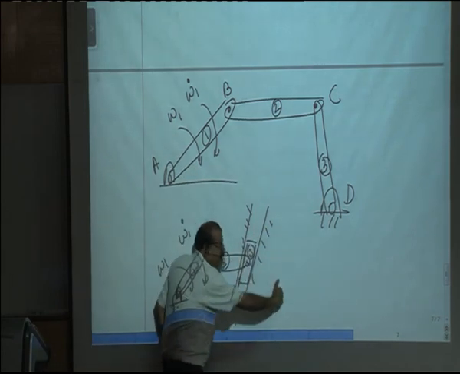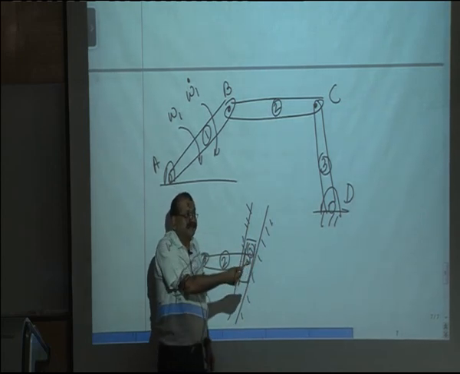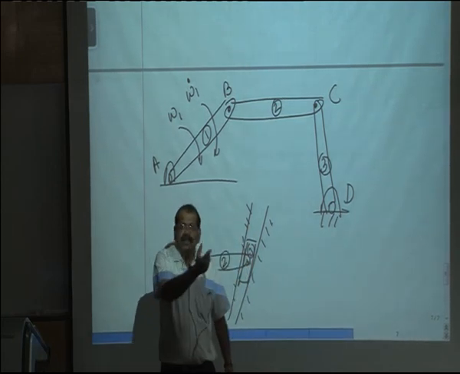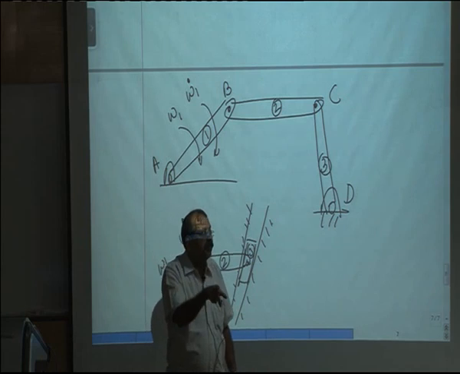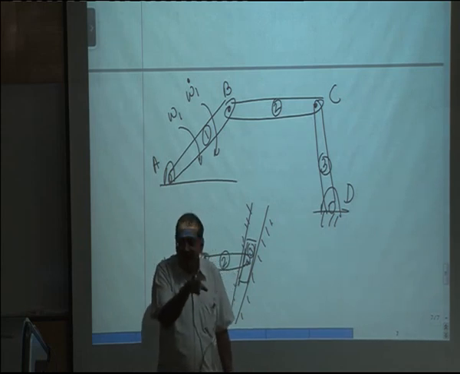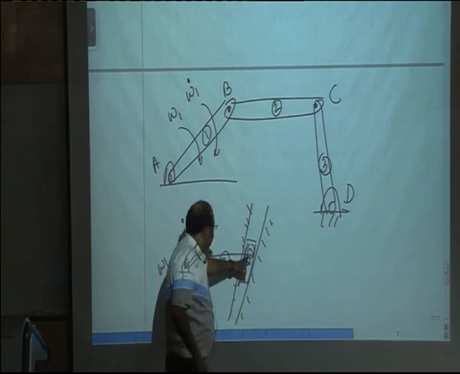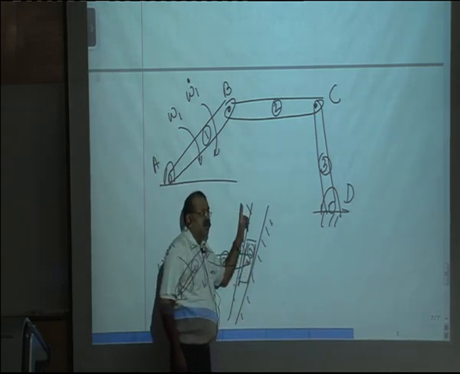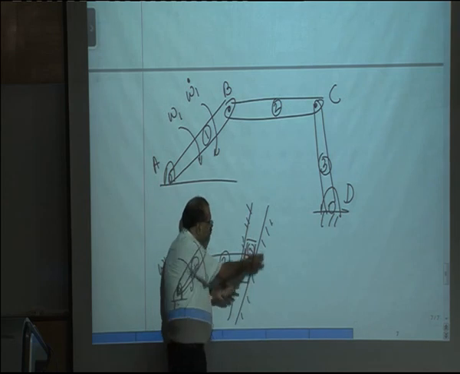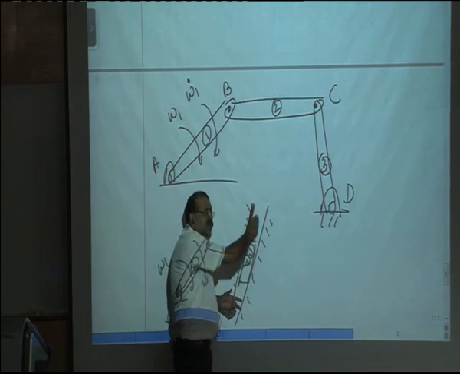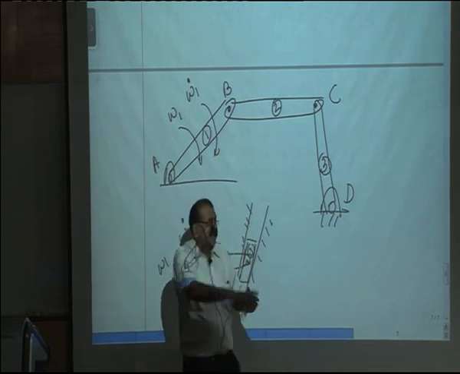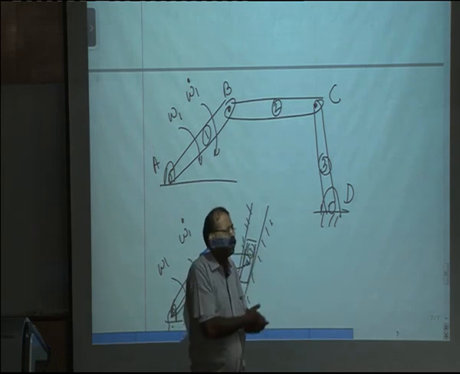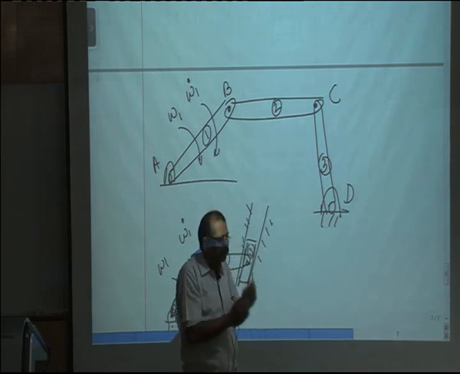I can make this slightly more complex. I can put this slider in a curved path. If I put it in a curved path, then I will have to use path coordinates, so that the acceleration will be s double dot et plus s dot square upon rho en, and the velocity will be just s dot along the et direction. So even if this is a curved path, the problem is not too complex.